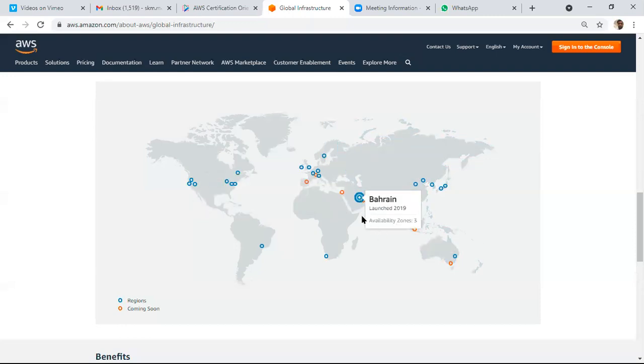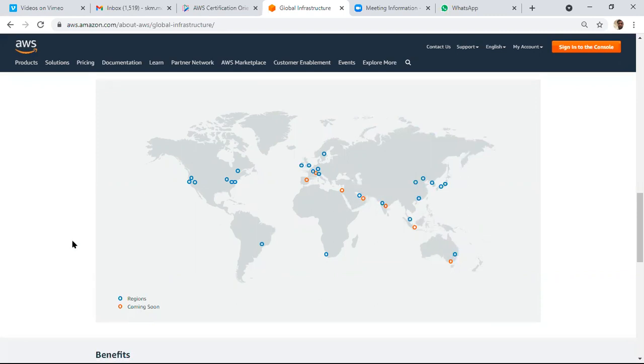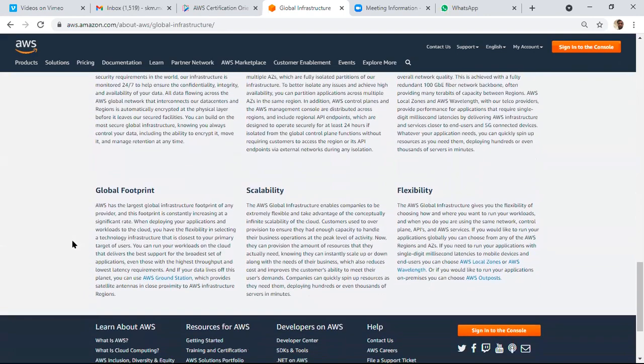This is here in the Gulf. They have built recently in South Africa also. Now they are coming in UAE. And in Mumbai we already have, in the case of India, 3 availability zones. See, Hyderabad is coming soon. They are building one availability zone in Hyderabad, for example. Like this, almost everywhere around the world, Australia, everywhere, cloud data centers are available.